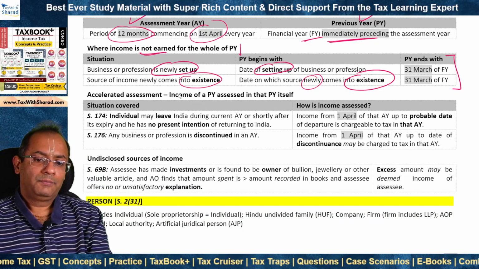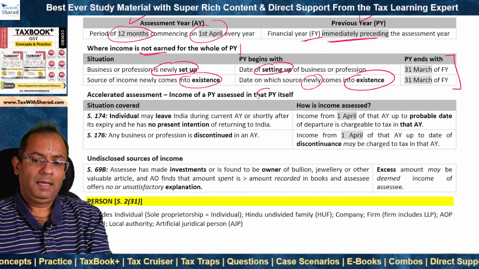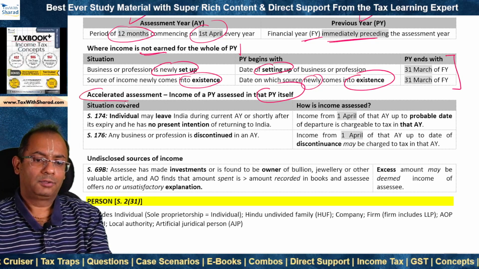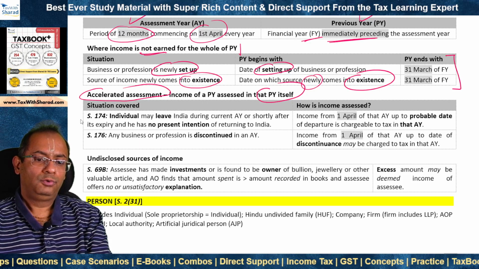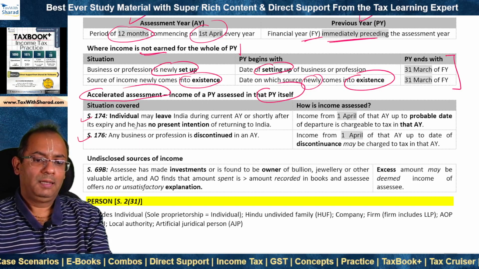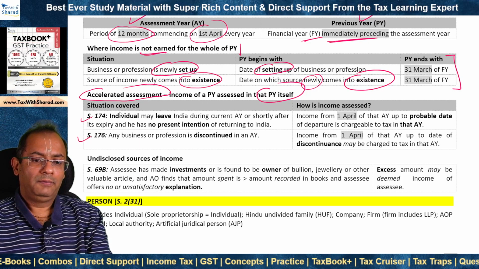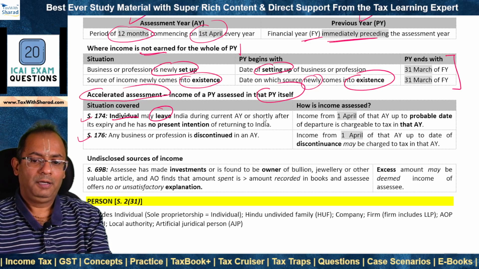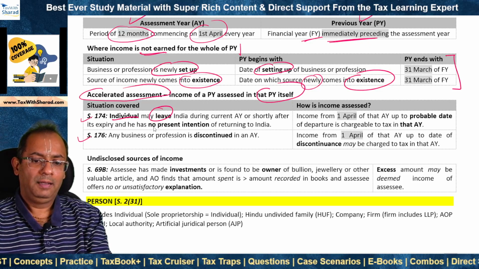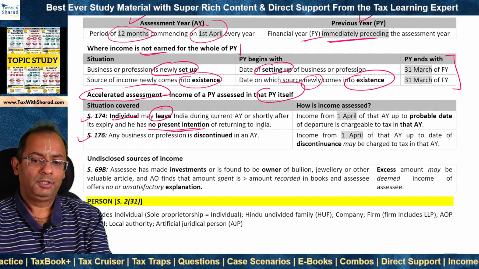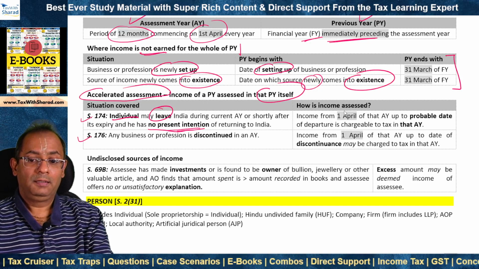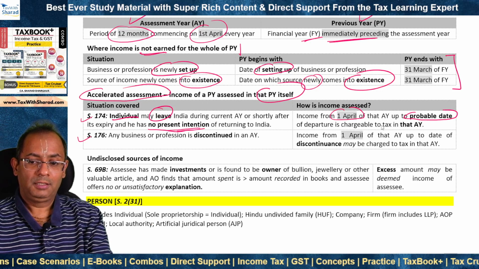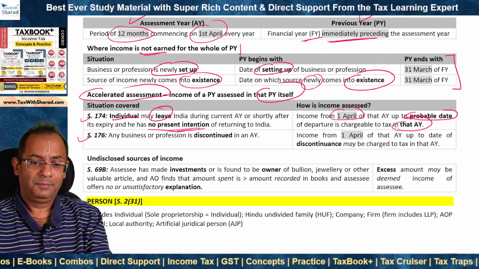In certain cases, income of a previous year is assessed in that previous year itself, without waiting for the assessment year. And this is called accelerated assessment. Two sections are important from an exam point of view. Section 174 covers a situation where an individual may leave India during the current assessment year or shortly after its expiry, and he has no present intention of returning to India. In such case, income from 1st April of that year up to the probable date of his departure is chargeable to tax in that assessment year.